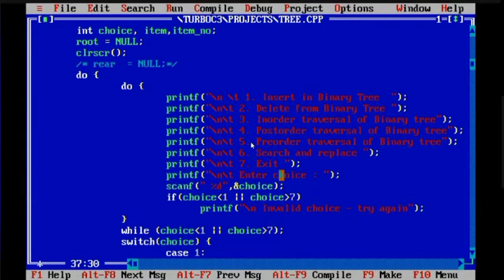So if choice is less than 1 or choice is greater than 7, in this case it will be true or false. Can you tell me seeing this while loop? Ma'am, it will print invalid choice because there is nothing like 8 case or 9 case. So that's what happened. As of now, I am not going to discuss it, it will be a waste of time.